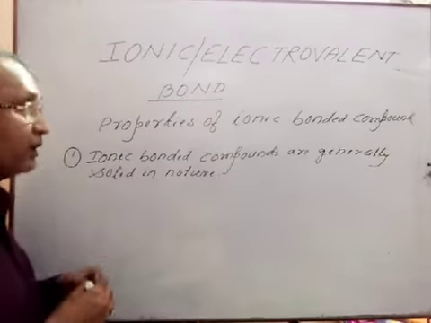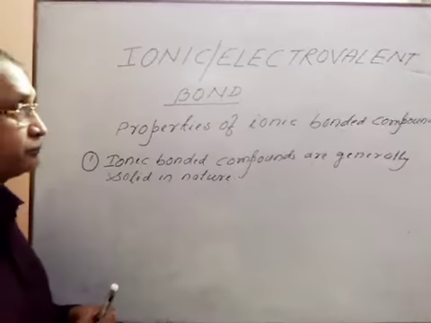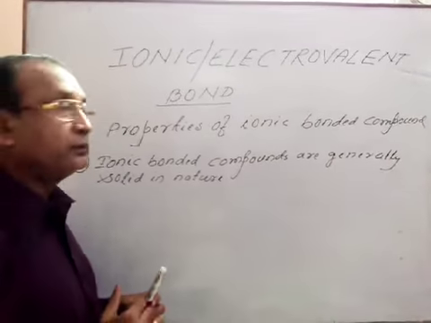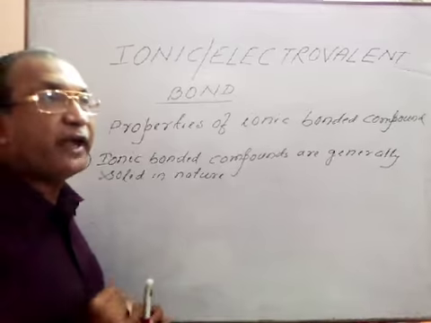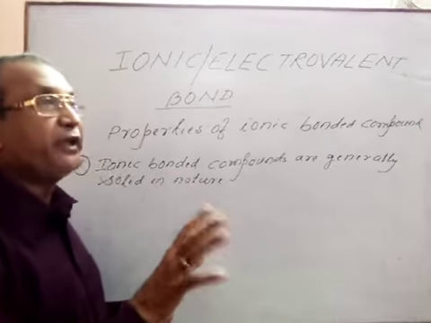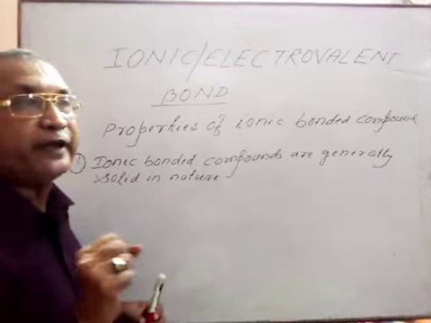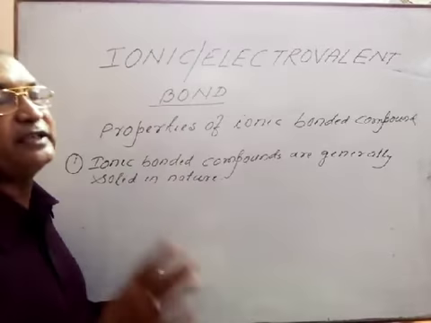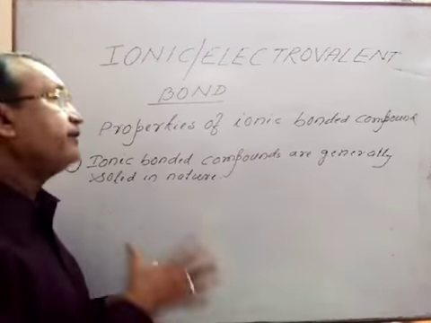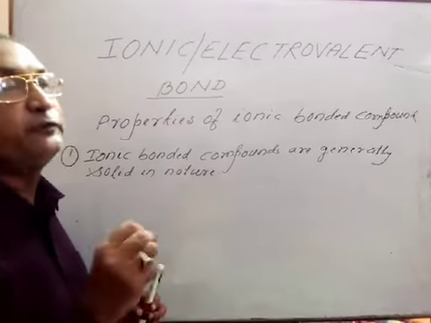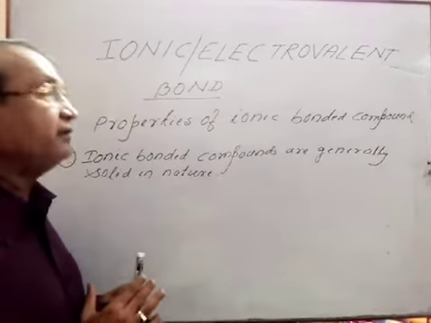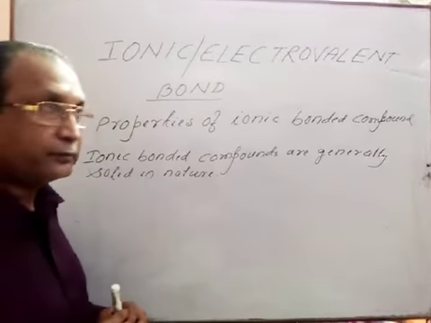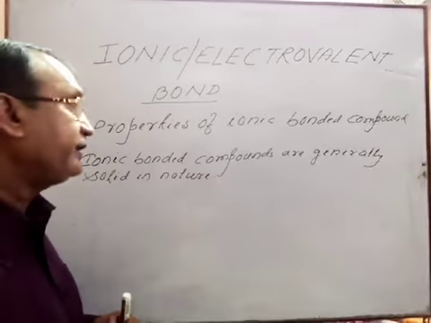Ionic bonded compounds are generally solid in nature. What is the cause behind it? Here what we see, the bond strength is very, very high. As a result, the intermolecular space is very less and intermolecular attraction is very high. As a result, they generally form solid substances.